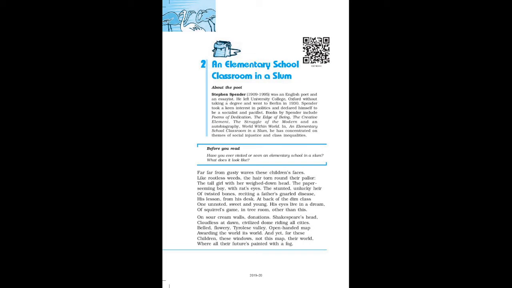So there is a picture of the famous Tralles Valley which has beautiful flowers, and there is the image of a map which helps all in its own way. But for these children, the map of the world is irrelevant because the slum where they live is different from what is shown in the map. Their world is what they see out of the window of the classroom.